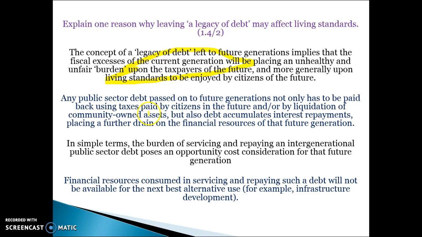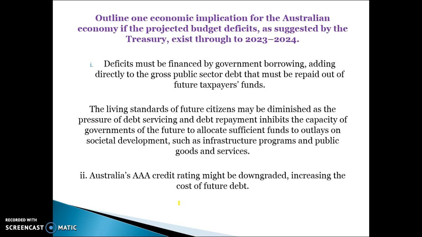It may mean that the government needs to reduce welfare spending in the future. There's also going to be more money spent on servicing the debt, so there'll be higher interest repayments, which may mean there's less money available for other things, or the opportunity cost may be that we can't spend that money on education or infrastructure, which would mean they would have less money for spending on productive areas, which is going to hurt our economy going forward.